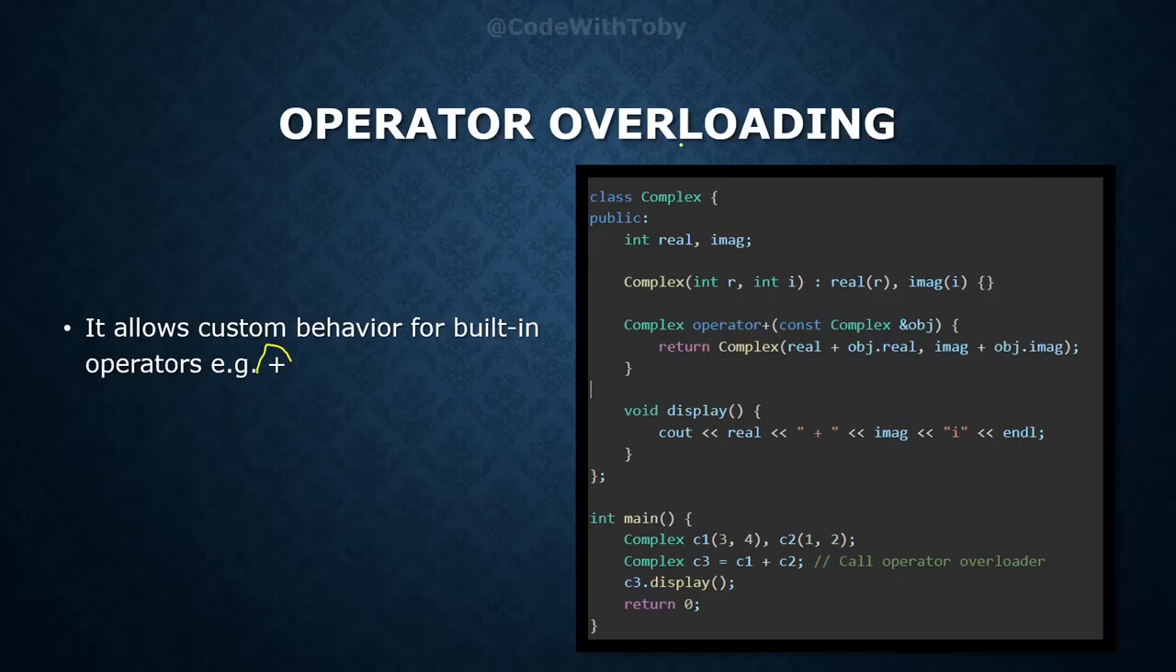Here in this code we have a class named Complex, and in this class we have two data fields. One is for the real value and the other is for the imaginary value of a complex number. Then we have a constructor which assigns the real value and imaginary value to these data fields when we are creating an instance of this Complex class. And we have a display function which prints the real and imaginary value of a complex number.